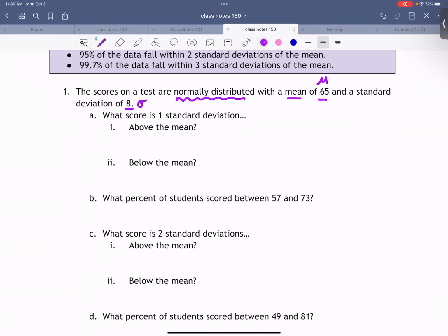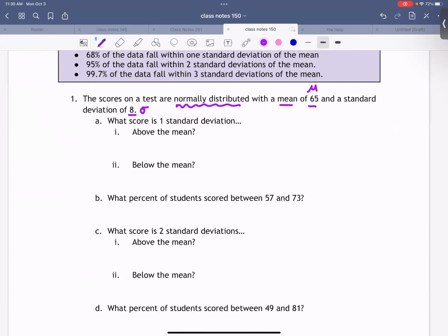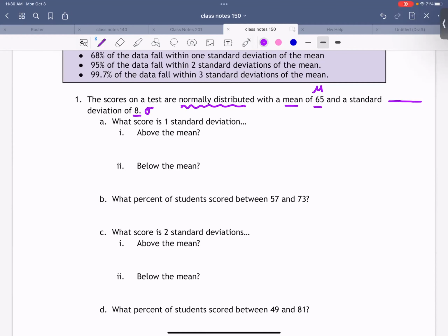So first question. Oh, by the way, before we even go to this, basically this means we have a normal distribution, if you want the picture. We know that the middle, or the mean, is 65 and we're using 8 as our scale on the x-axis. Okay.